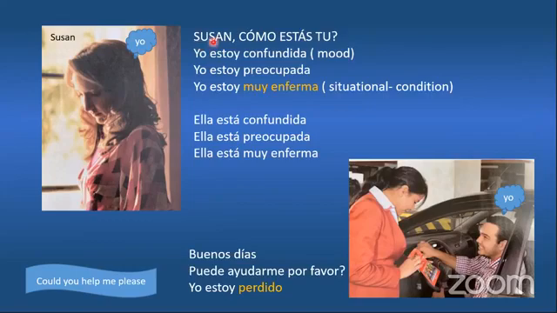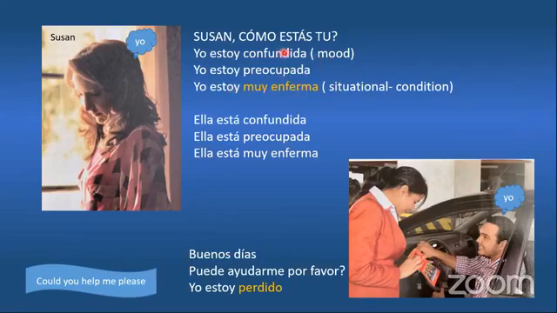I'm going to say, Susan, ¿cómo estás tú? Susan, how are you? Look at her. She's going to answer, yo estoy confundida. Yo estoy preocupada. Yo estoy muy enferma. So look, we are using estoy because they are asking me how I am right now. And she's saying, I am confused. I am preoccupied. I am very sick.